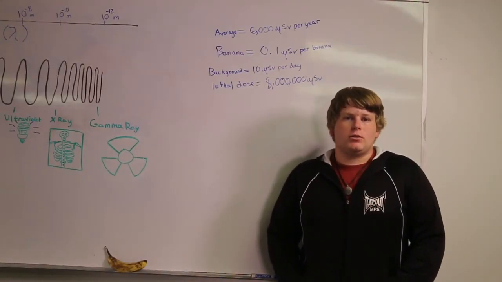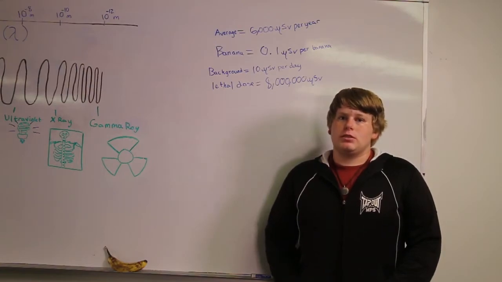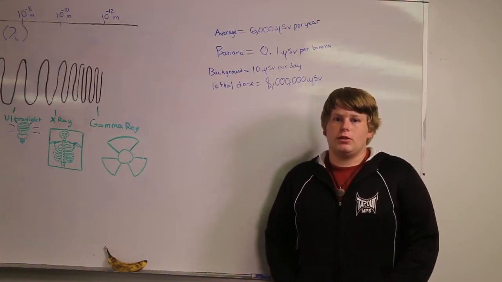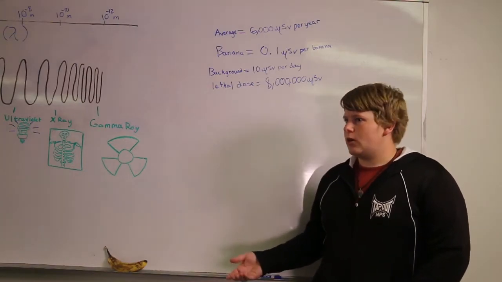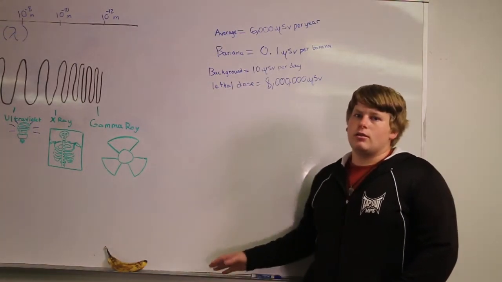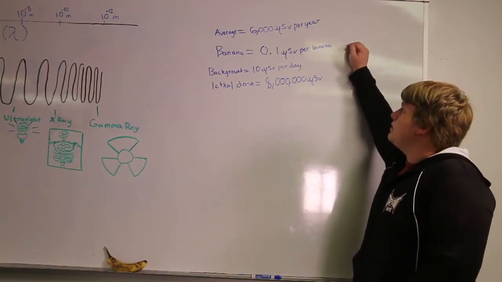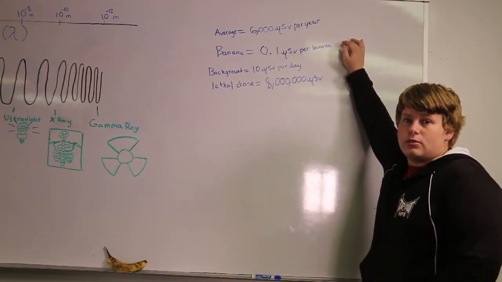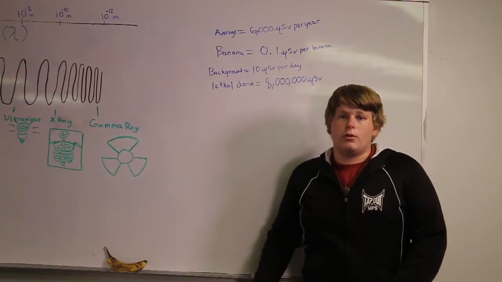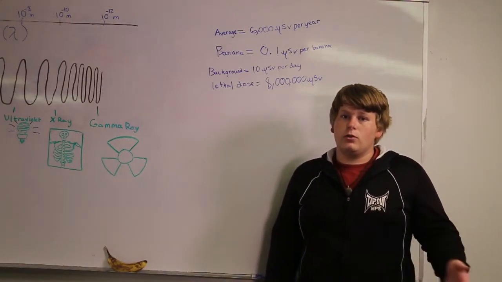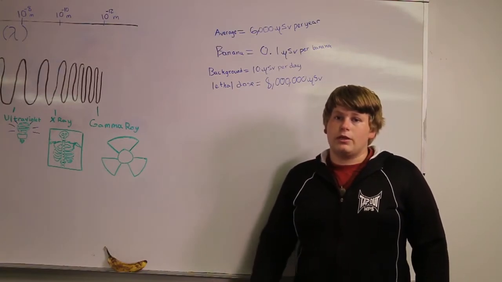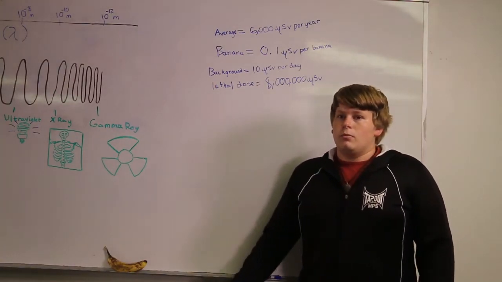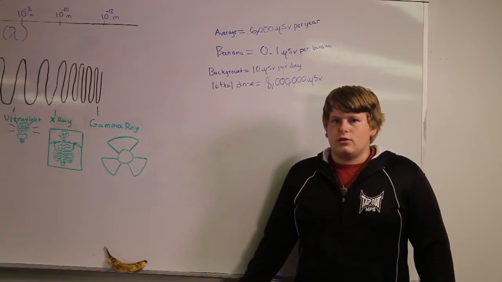So the average radiation that we absorb is 6,000 microsieverts per year. So how do we get this radiation? Well, like I said before, a banana has radiation. A banana has about 0.1 microsieverts. So if you eat a banana every day for a whole year, you're absorbing 36.5 microsieverts. That still doesn't add up to the 6,000, right?